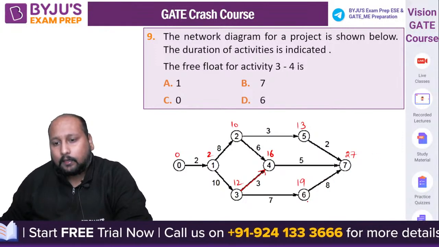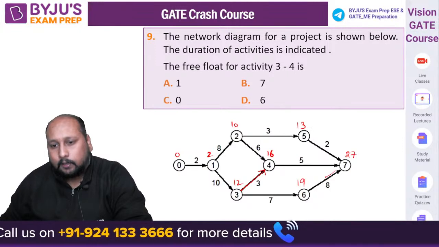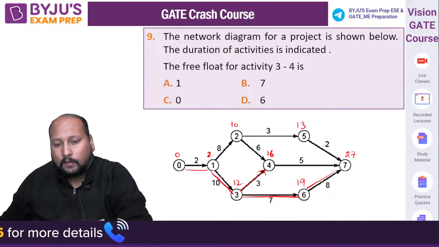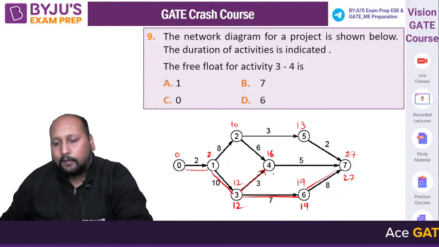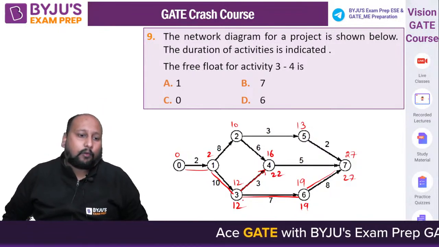So what is the critical path? This is the critical path, I think. This one is the critical path. This one, this one, this one, and this one. So where we have the critical path, as it is like this: 19, 27, 27 minus 5, that will be 22. Okay, calculate, tell me what's the free float.